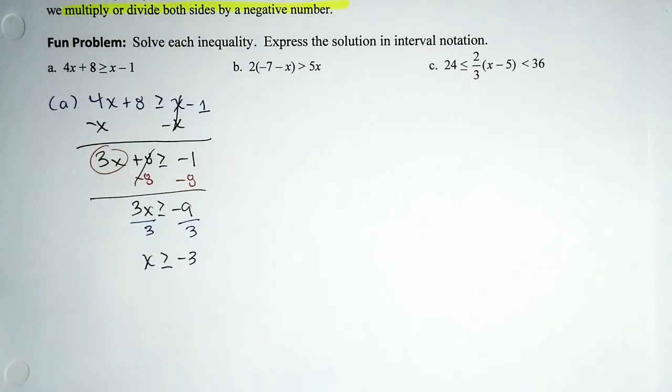I was so excited about solving these problems that I forgot to read the directions. The directions read: solve each inequality and then express the solution in interval notation. So this is the answer. Okay, it's correct. We want all the values that are at least negative 3. But unfortunately, we are asked to write the solution set in interval notation.